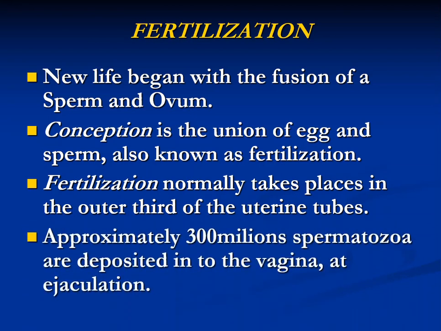Approximately 300 million spermatozoa or sperm are deposited in the vagina at the time of ejaculation. When there is a physical relation between male and female and there is ejaculation, the number of sperm at one ejaculation will be 300 million, and from these 300 million only one sperm will unite with the ovum.